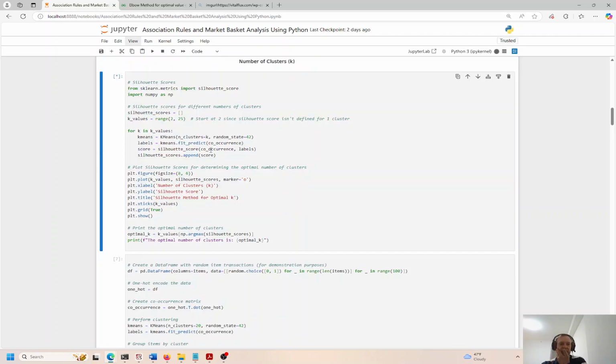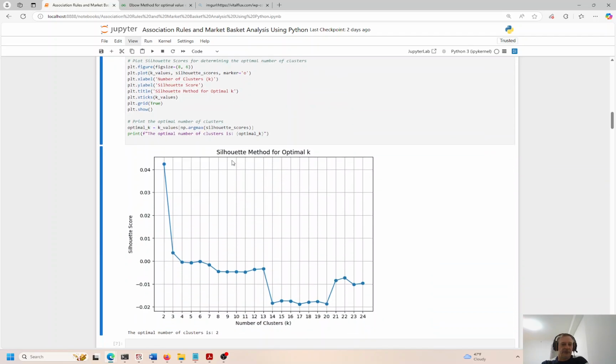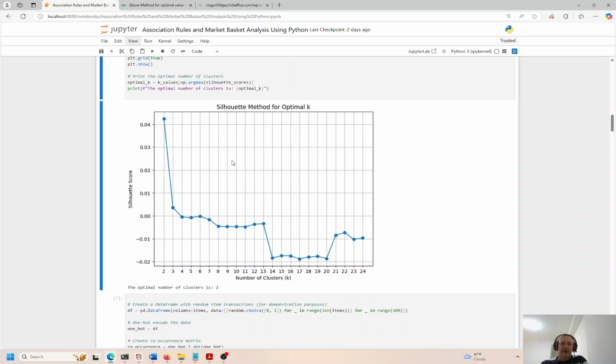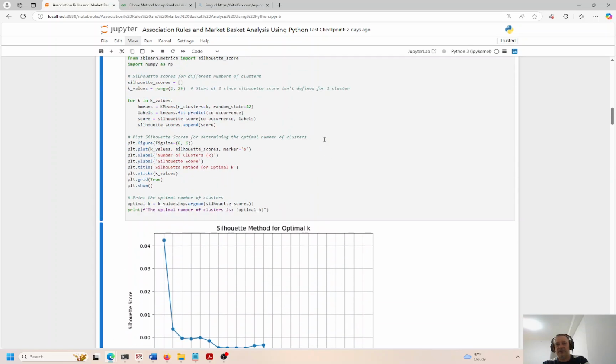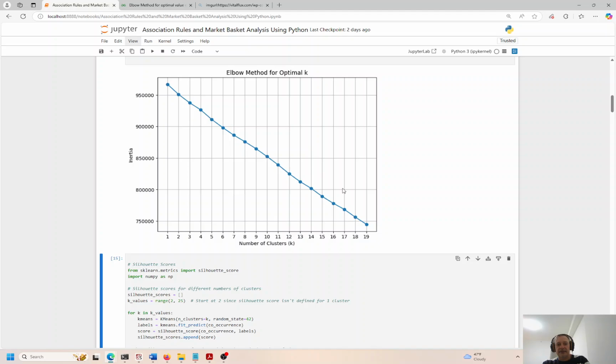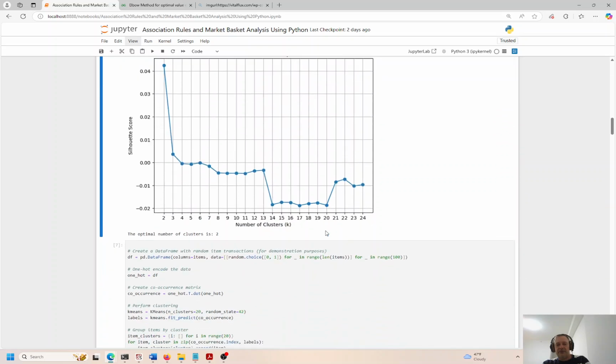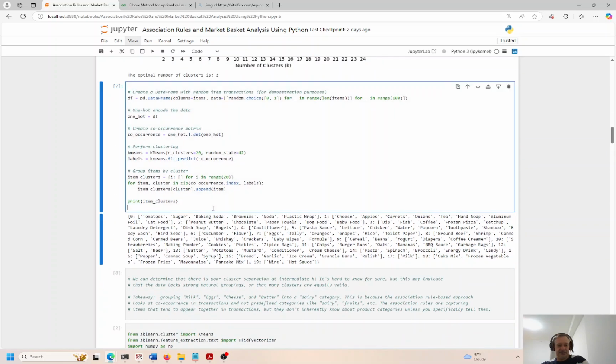Actually, let me refresh it. I didn't even do that. I don't think we're getting the optimal number of clusters here. So I don't know how many clusters to create for this data, but I'm going to pick 20. It kind of looks like 20 over here, even though this isn't really working, and this has a kind of linear diagonal pattern. I'm just going to pick 20 and see what happens. I can't say this is optimal or suboptimal. I really don't know. I'm just going to create this and go with it.